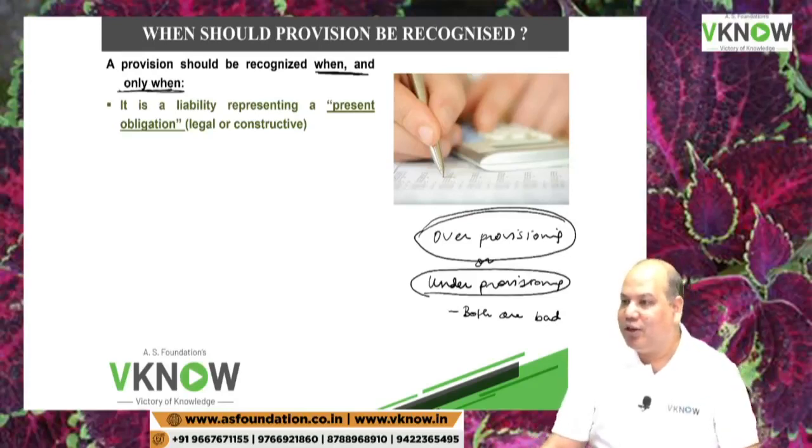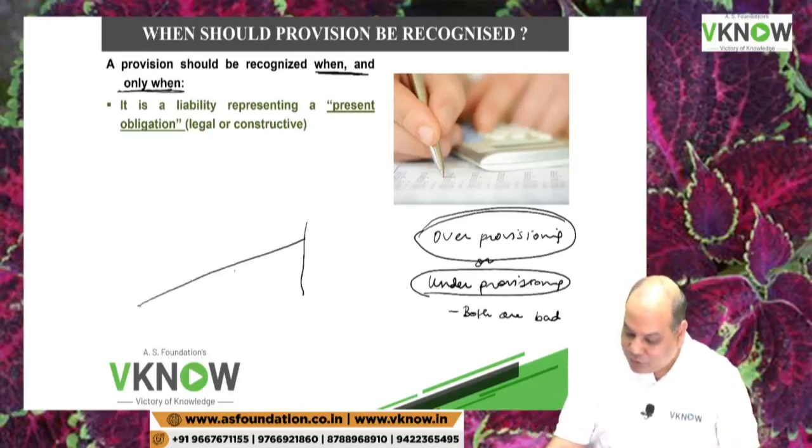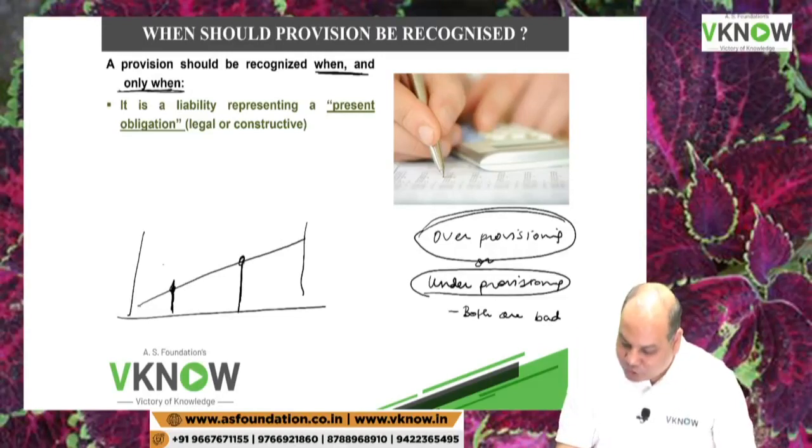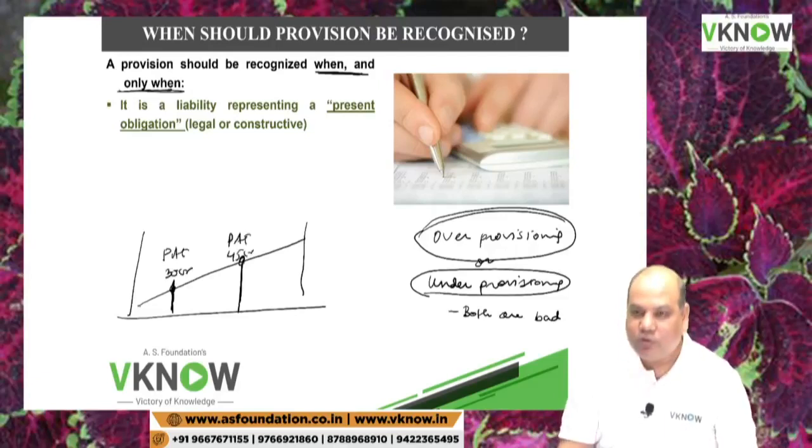So indirectly it will give an impression your profit is rising. By making provision here, you reduce the profit. By reversing the provision, you increase the profit. So normally what you do as a shareholder or investor, you say, oh, last year PAT was 30 crore. This year PAT is 45 crore.